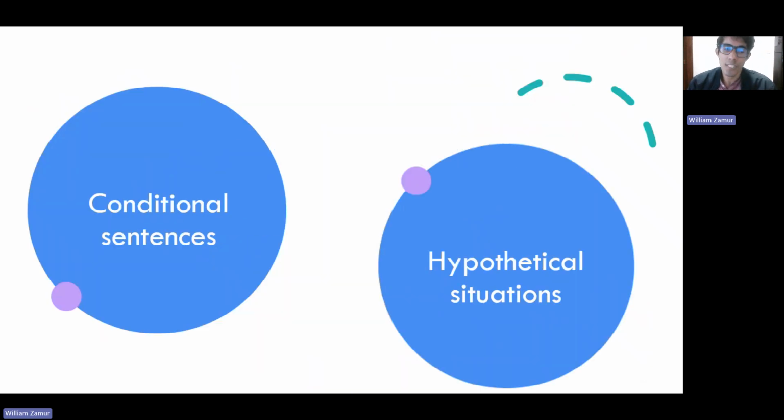About the structure of this topic, we have two parts. The conditional sentence is the first part, and the hypothetical situation is the second part. In conditional sentences, we begin the sentence with the if clause, and in the hypothetical situation, we express scenarios that are not necessarily true, not what is likely to happen, but we can explore some situations and possibilities.